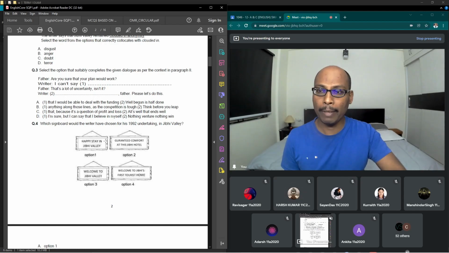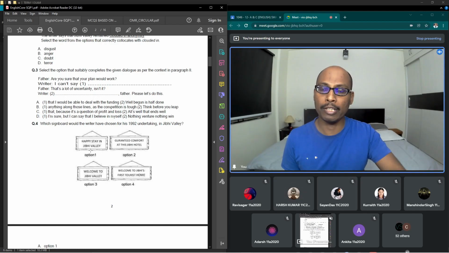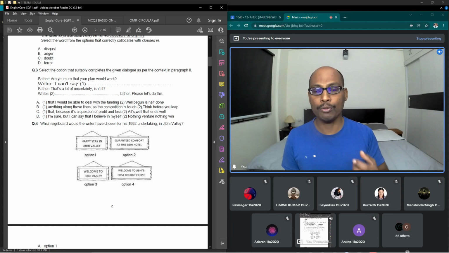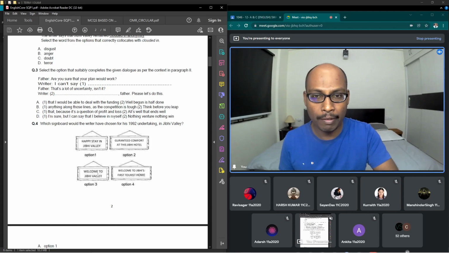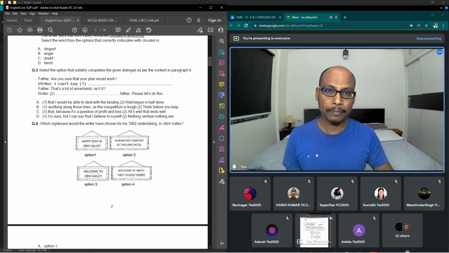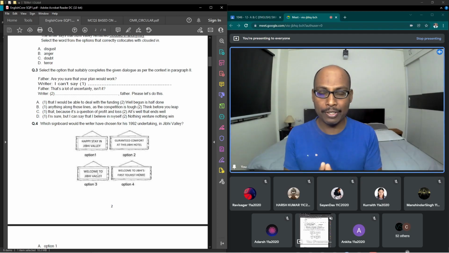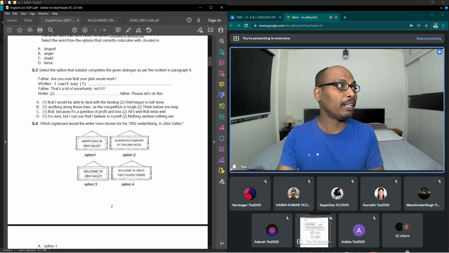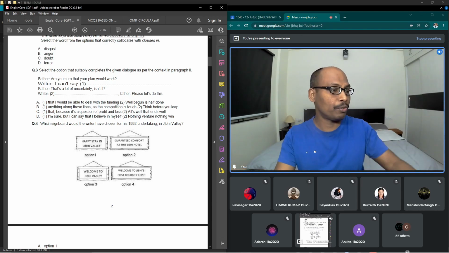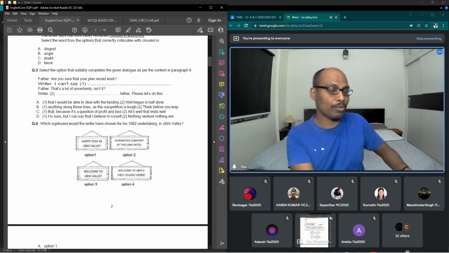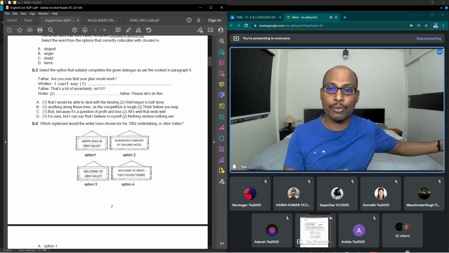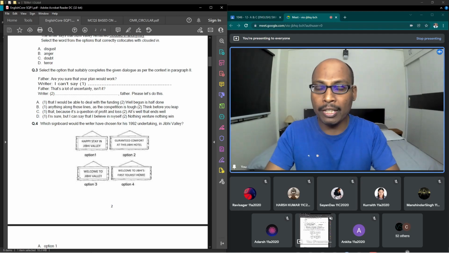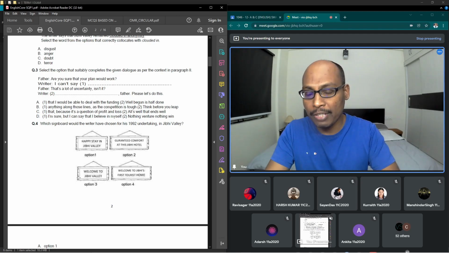Fourth option. But if you want to be very sure about this, you need to know how to transform the information given in words into pictures. That means they are testing not your knowledge. The information which they have given in the lines or words should be transformed into pictures. So they are testing your ability to comprehend the information in the form of pictures and in the form of sentences also.